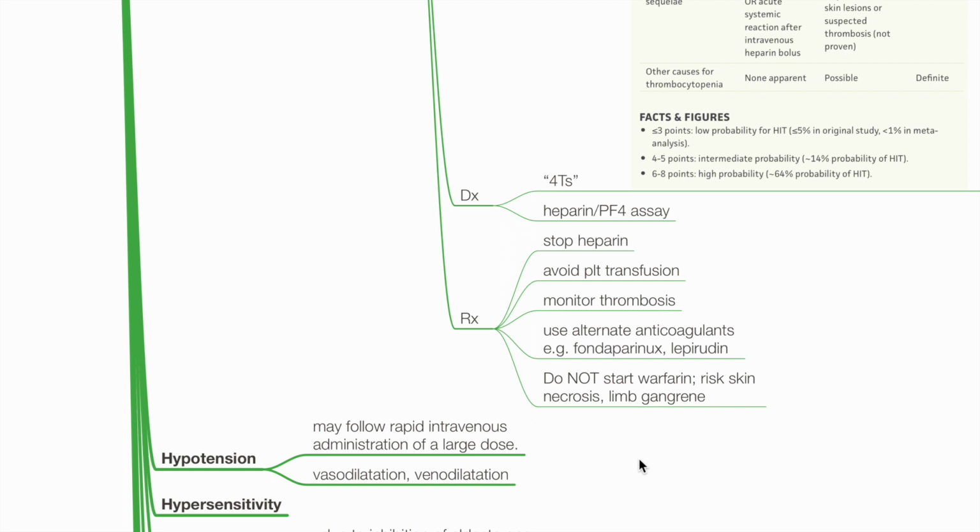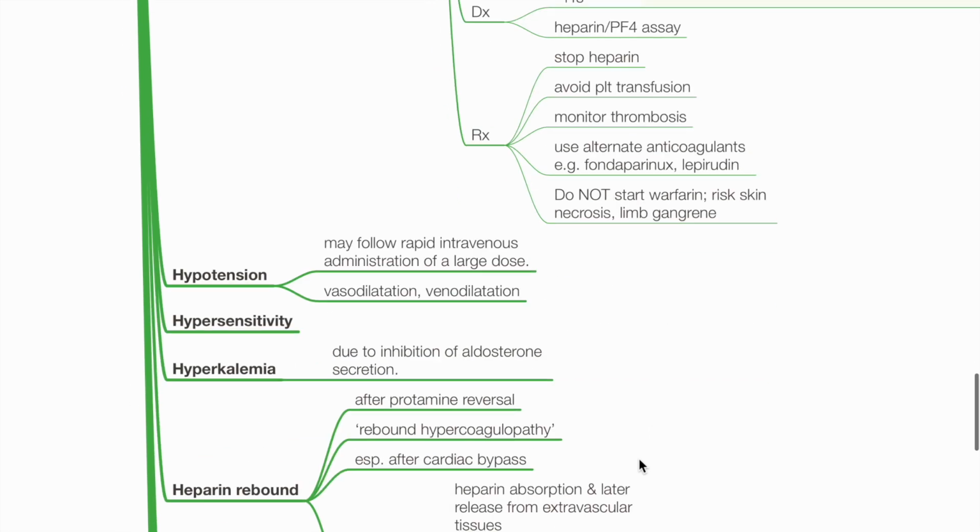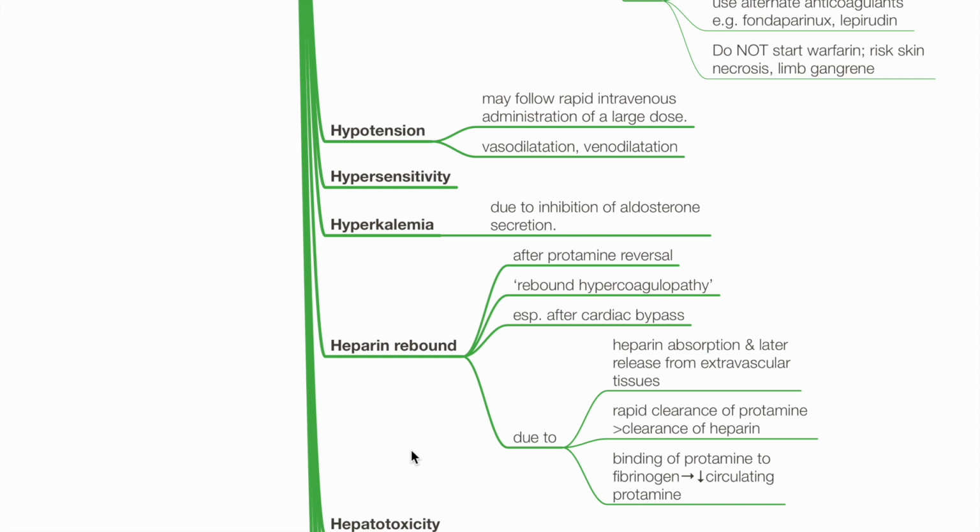Treatment is to stop heparin, avoid platelet transfusion, monitor for thrombosis, use of alternate anticoagulants such as fondaparinux or lepirudin, and not to start warfarin due to risk of skin necrosis and limb gangrene. Other side effects of heparin include hypotension, which may occur following rapid IV administration due to vasodilation and venodilation,